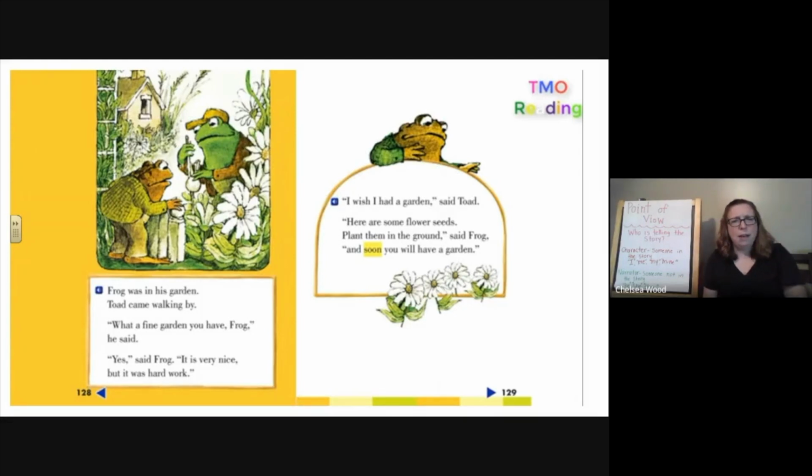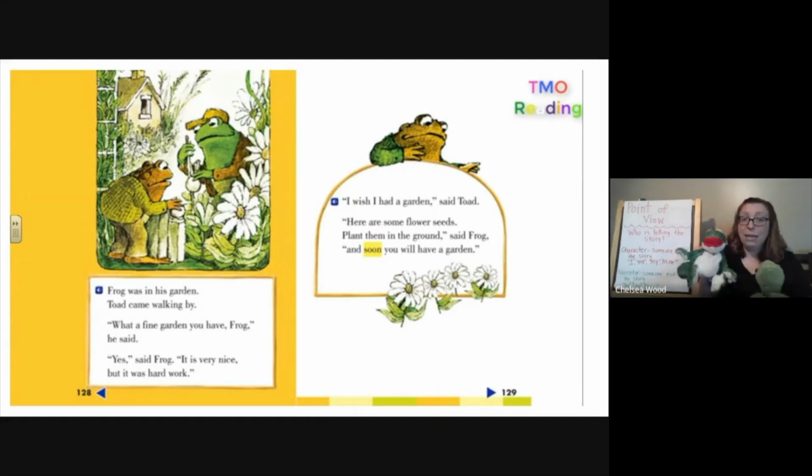Toad came walking by. "What a fine garden you have, Frog," he said. Well, you might be wondering, how did I know that that was Toad? Well, I see the quotation marks. "What a fine garden you have, Frog." And it also told me that Toad came walking by. That's how I knew it was Toad.